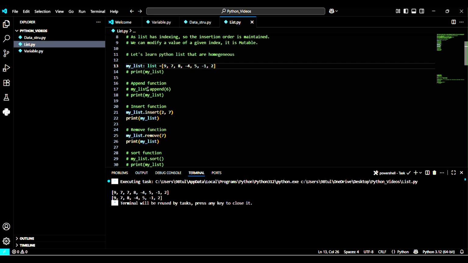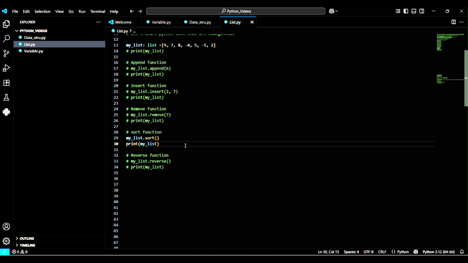So this program will give us this output, 9 7 7 8, and when I remove the element 7, it will remove the 7 which comes first in the list. So here, as you can see, this 7 is coming first, so this 7 will be removed, and after removing this element, the other 7 will come in this place at the first index, and 8, minus 4 in the same order. So this is the work of the remove function.